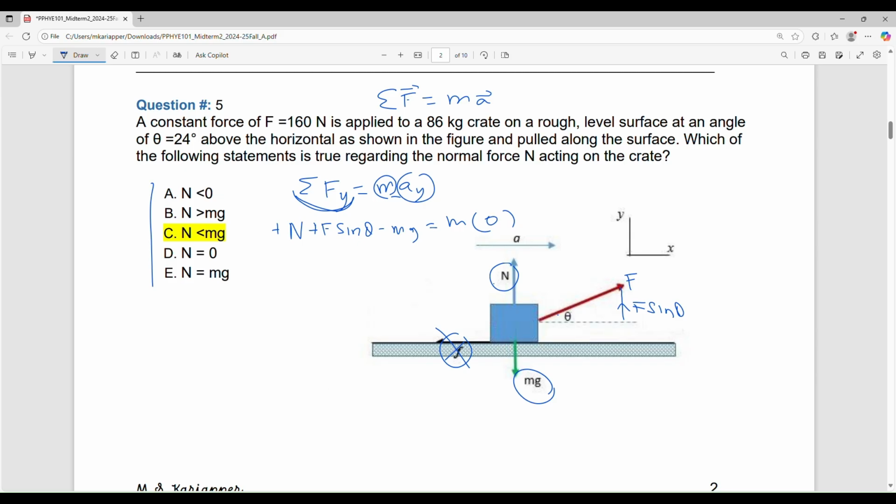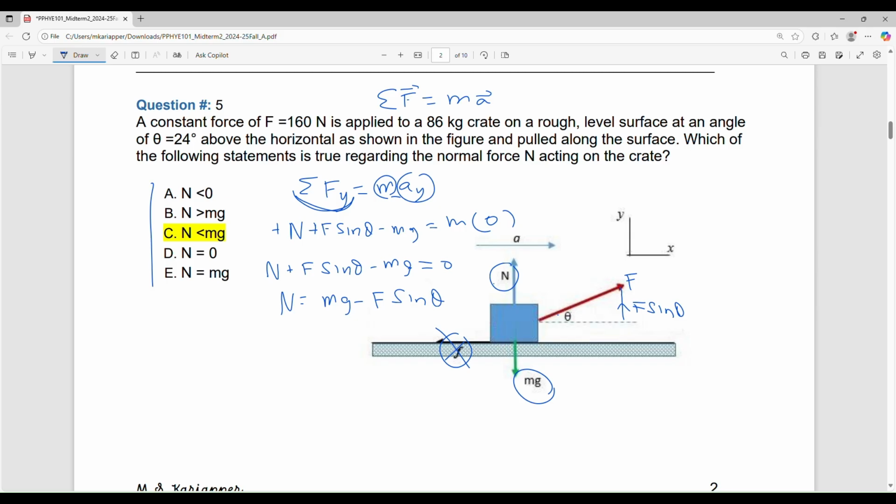Okay. Anything multiplied by 0 is 0. So that will give me N plus F sine theta minus mg equal to 0. That will give me N equal to mg minus F sine theta. Here all of these are magnitudes of the force, the mass, and g.